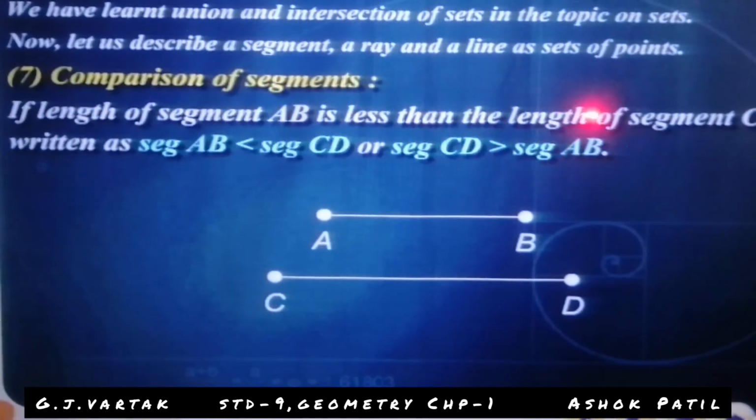It is like comparing with your younger brother or older brother. AB is the younger brother and CD is the older brother. AB is smaller than CD and CD is greater than AB.